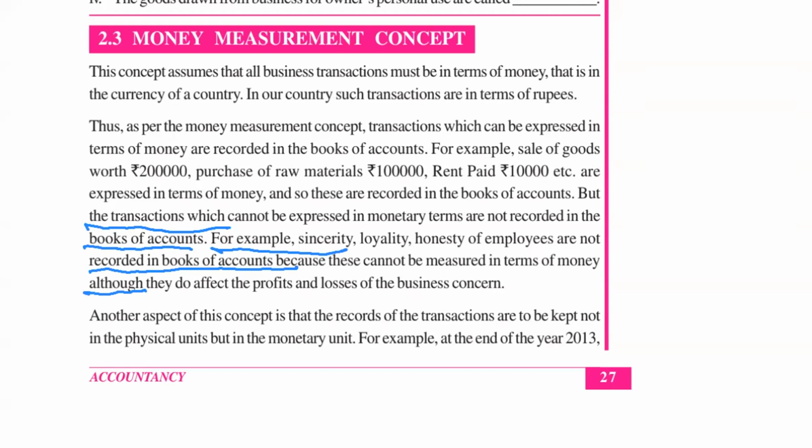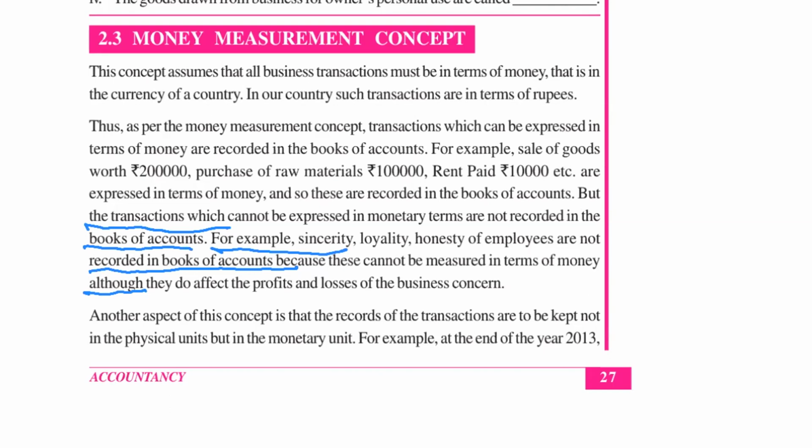So the very simple concept of money measurement is that we will record only those transactions that can be measured or expressed in terms of money. Like purchased goods worth rupees 10,000. We can express this purchase in terms of money, so we will record this transaction.